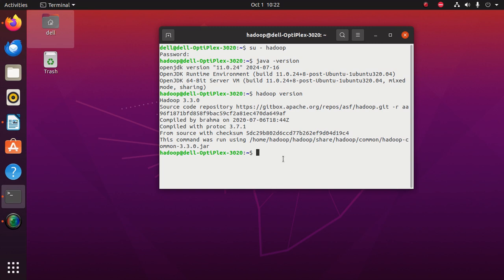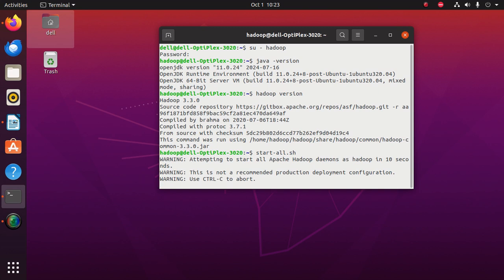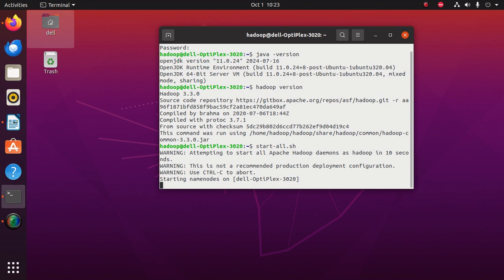Next, we have to start all the services of Hadoop. To do that, you can either give the command start-dfs.sh and start-yarn.sh, or else you can together give a command called start-all.sh. Now all the Hadoop services are getting started. Please wait for a few moments.